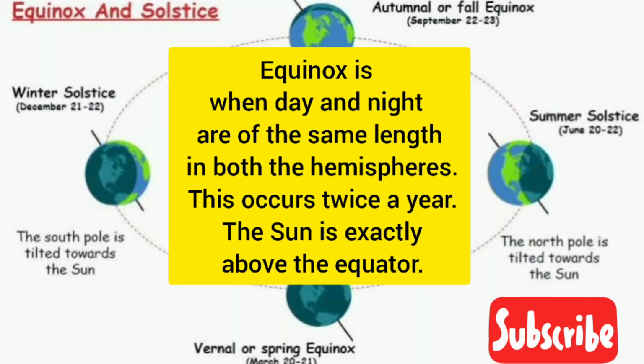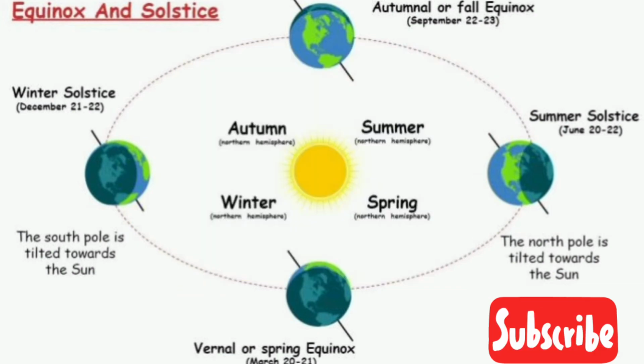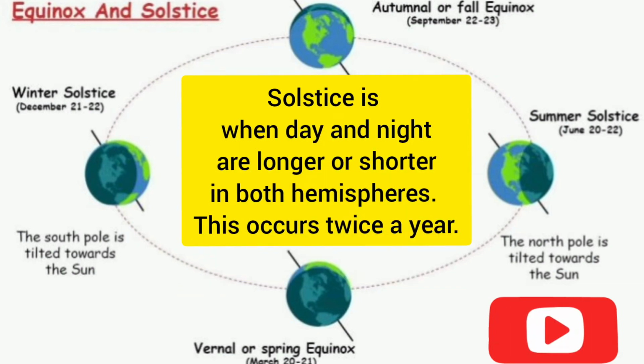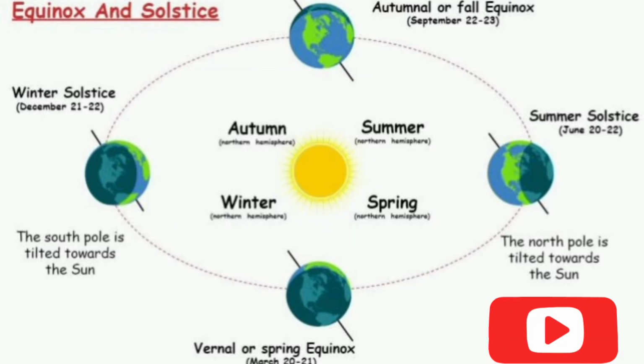Next, the terms are equinox and solstice. Equinox is when day and night are of the same length in both of the hemispheres. This occurs twice a year, in spring and in autumn, when the sun is exactly above the equator. It's also called fall equinox and spring equinox. The dates are mentioned in the picture. Next term is solstice, when day and night are longer or shorter in both hemispheres. This also occurs twice in a year, in winter and in summer. The dates are in June and in December, mentioned in the picture as well.